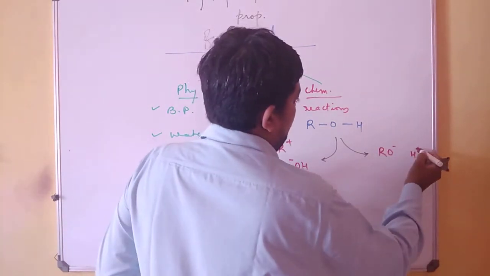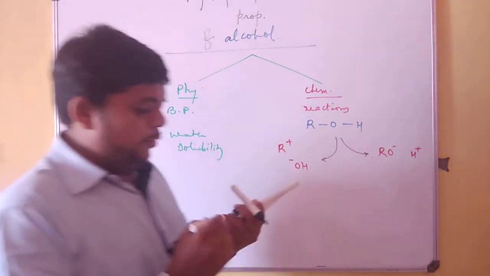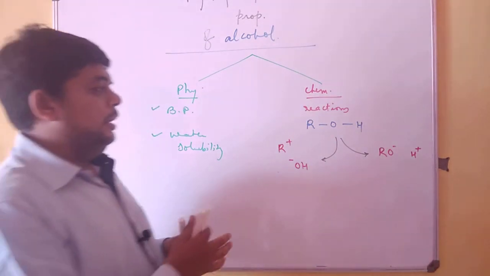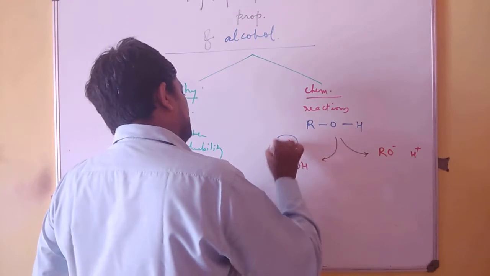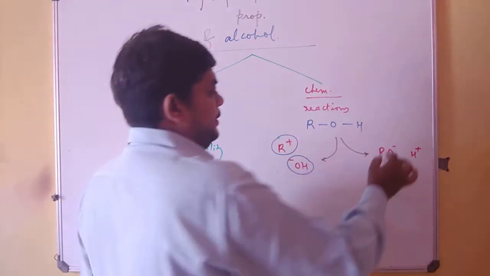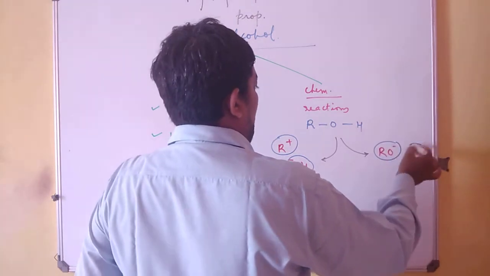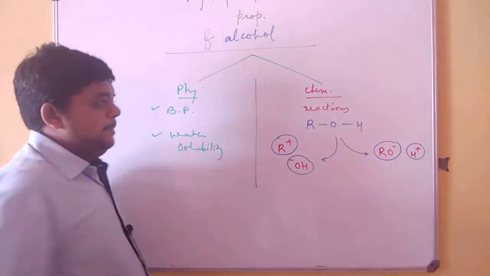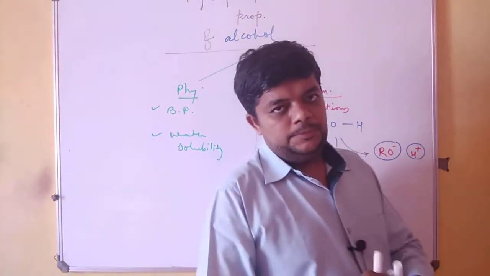So our main aim would be to study two types of reactions: reactions that involve the R+ OH- cleavage, and reactions that involve the RO- and H+ type of cleavage. So this is how it works.